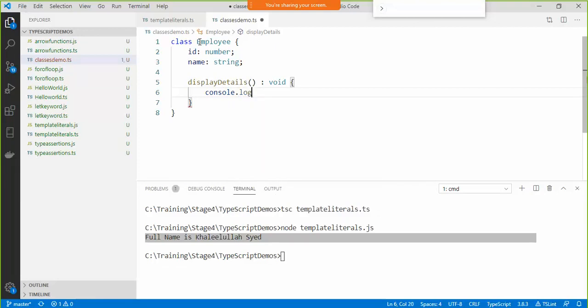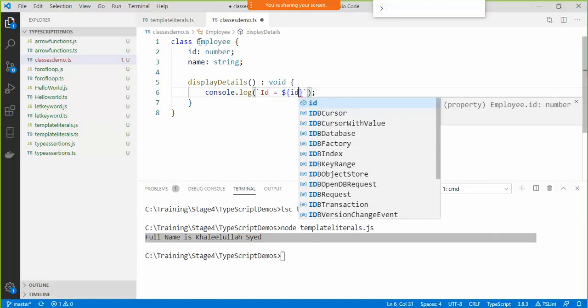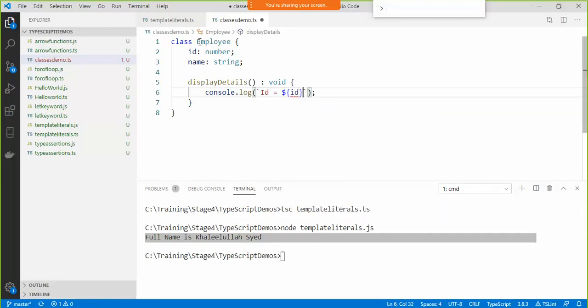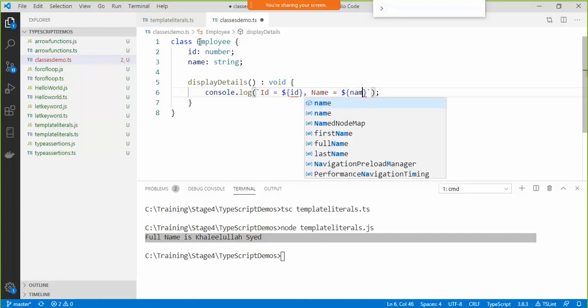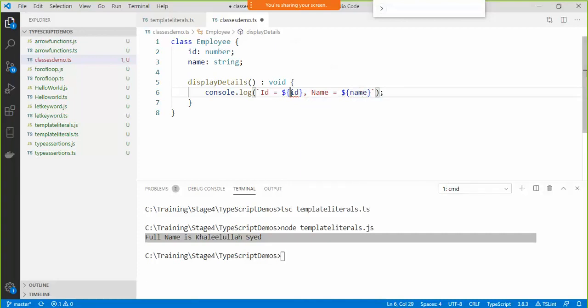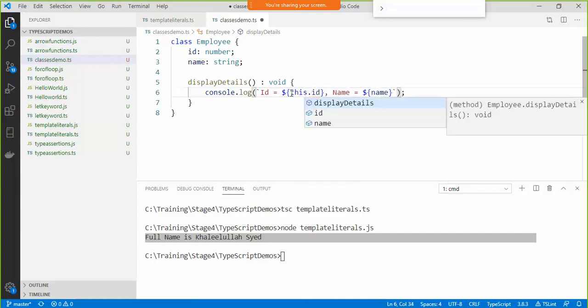Console dot log, and I'm gonna use backticks, and then I'll print out my message. Say id equals to id and comma name equals to, then again name. Since I'm referring to the members of this class, this is the practice that is followed generally. You say this dot, be explicit and specify.